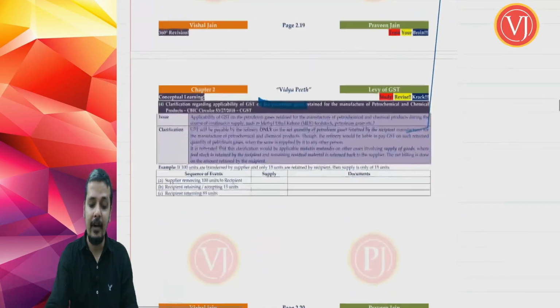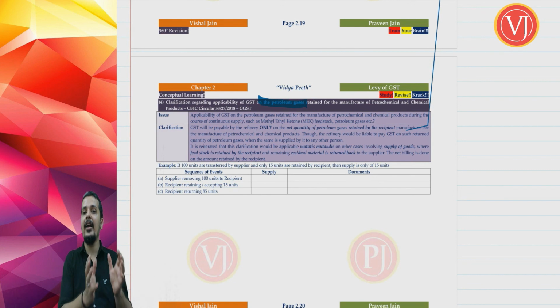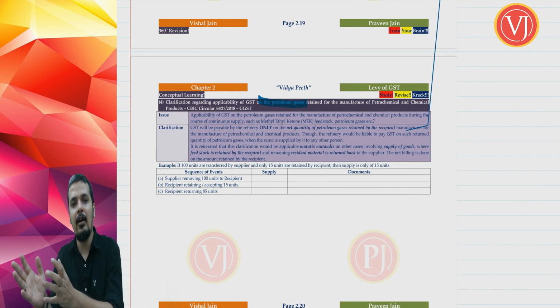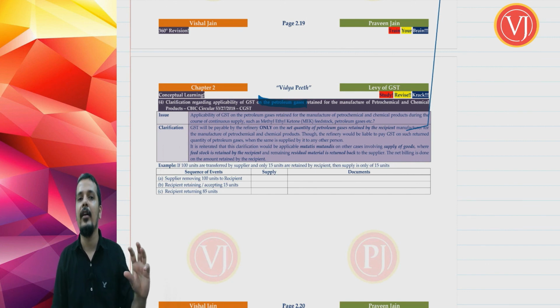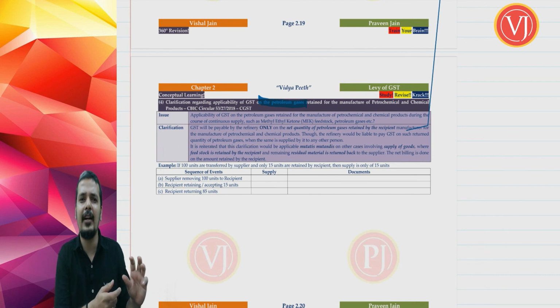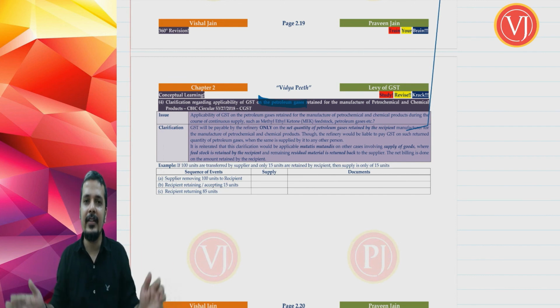So that completes our first part, actual supply. Friends, we are discussing supply, and supply has to be broken up into actual supply, deemed supply, and not supply. Now we are done with actual supply, where we have discussed the activity being specifically supply. Actually, they don't use the term activity. We have used it for simplicity, ABC: activity being supply, business and consideration. When these 3 elements are present, it is actual supply.